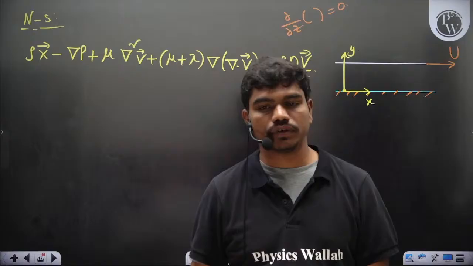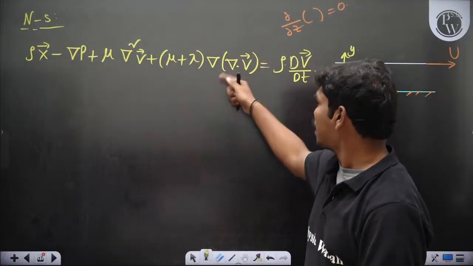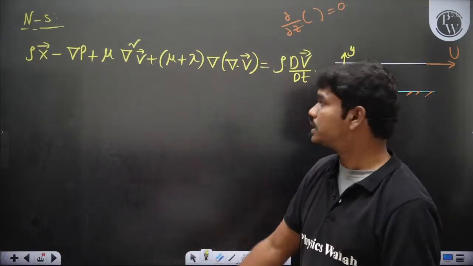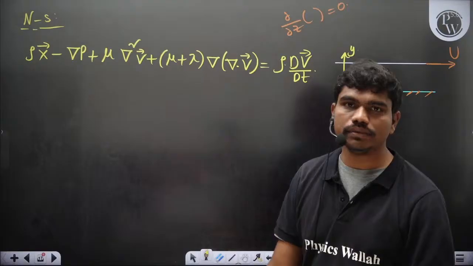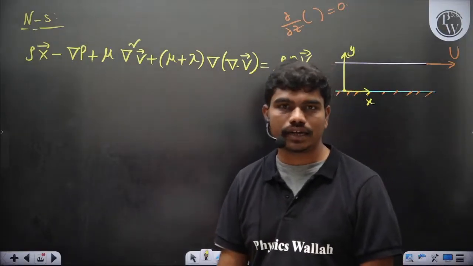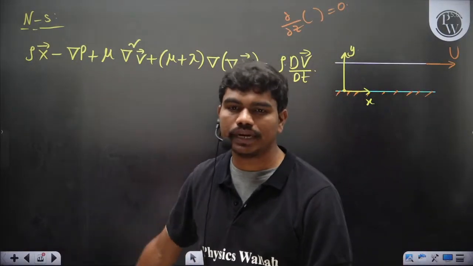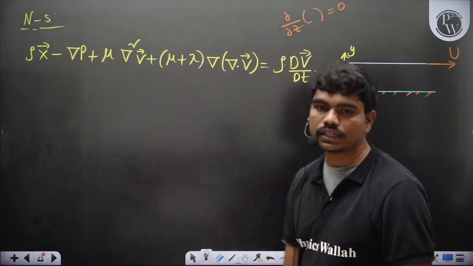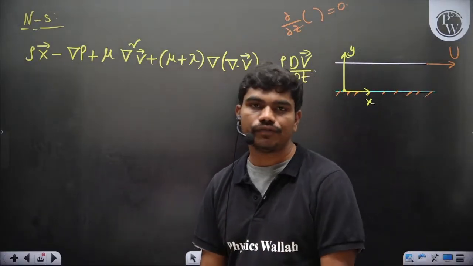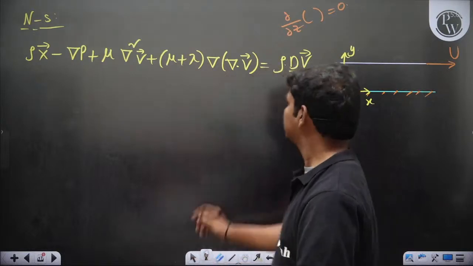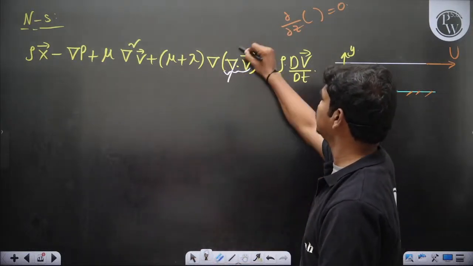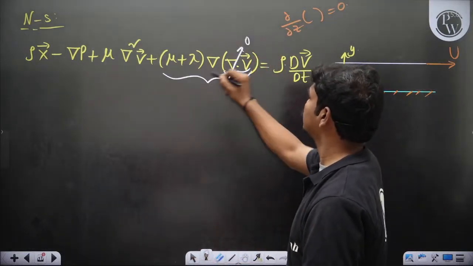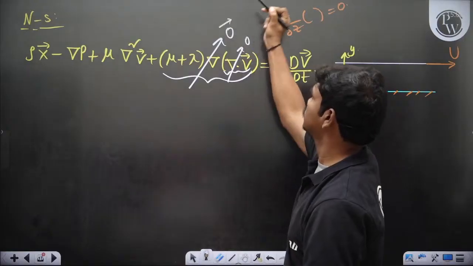Lambda is the second coefficient of viscosity, and normally lambda is minus 2 mu by 3, but of course that is not very valid in the compressible flow regime, so we'll keep it as lambda. Then first, if you look at the flow to be incompressible, if there are no compressibility effects in the picture, then the divergence of V is 0, so this complete term goes to 0.